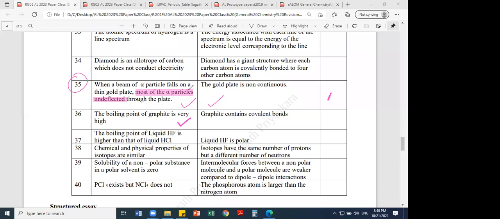Yeah, Dulshan asking the question, what is continuous? So continuous means, Dulshan, there are no gaps here. If you draw a line, it's a continuous line. But if you draw a line like this, it's non-continuous. That is the meaning of continuous and non-continuous. Is that clear, Dulshan? If you draw a straight line without leaving any gap, that is continuous. But that is in the macro scale.